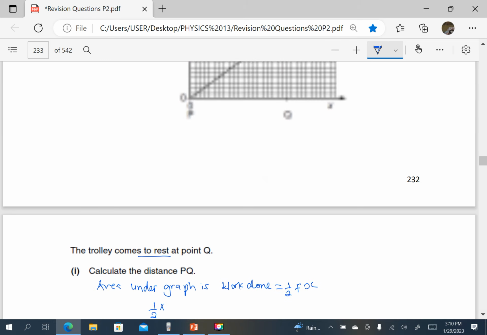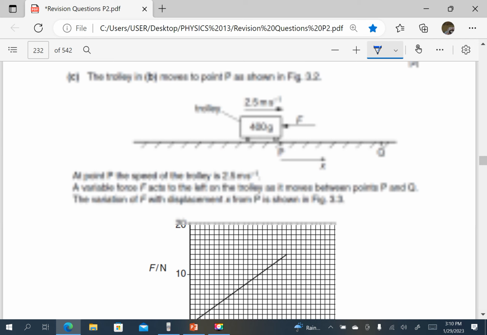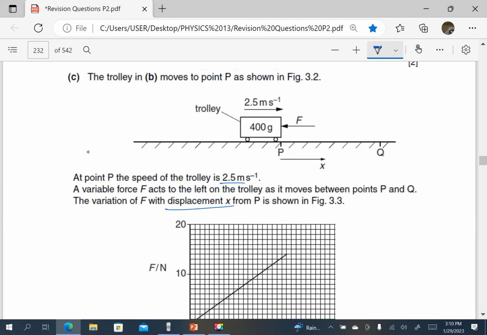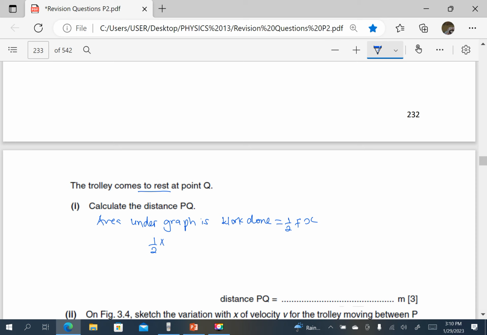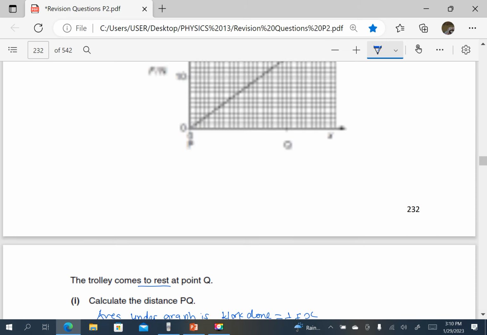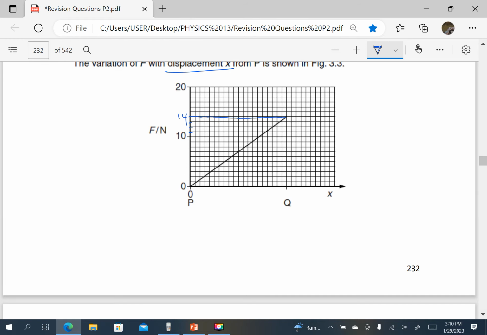The force is 14, counting 10, 11, 12, 13, 14. So this is a half times 14 times the distance x, because they didn't give us any value on the x-axis.